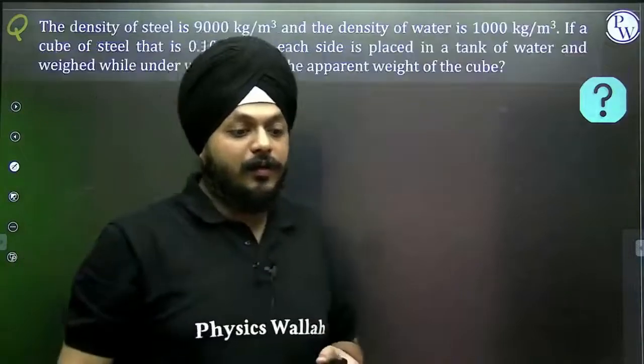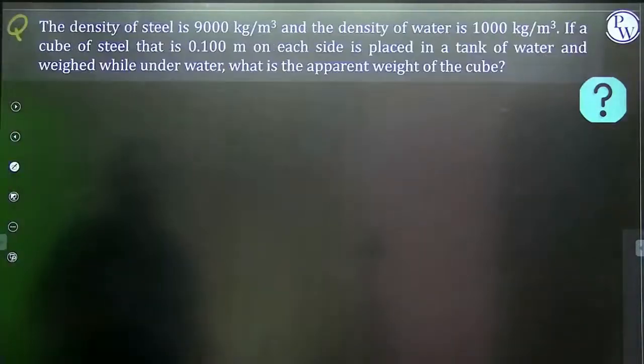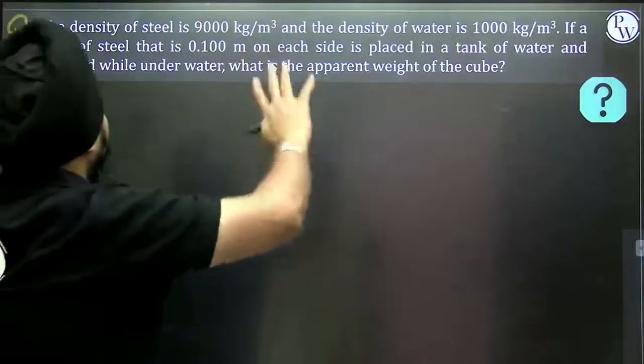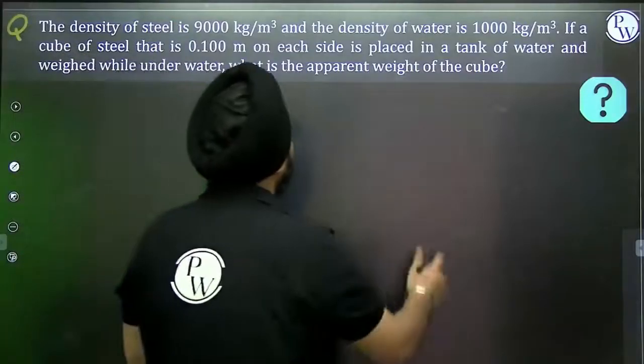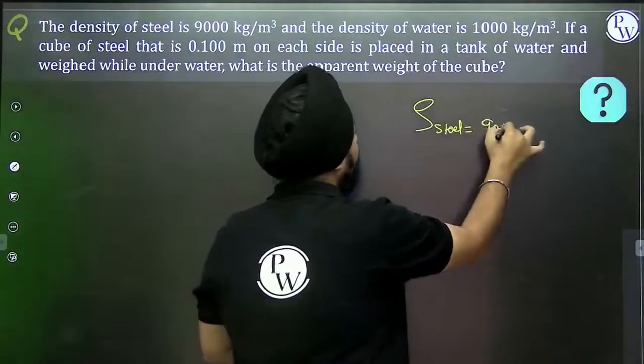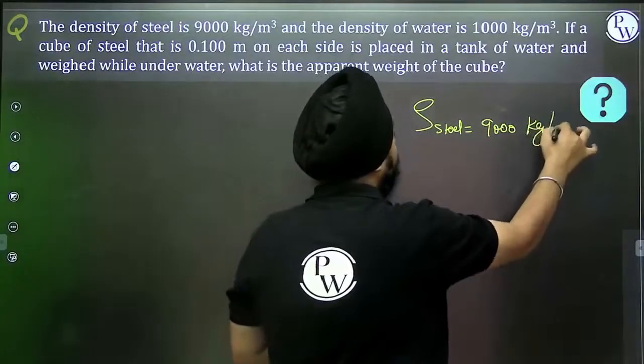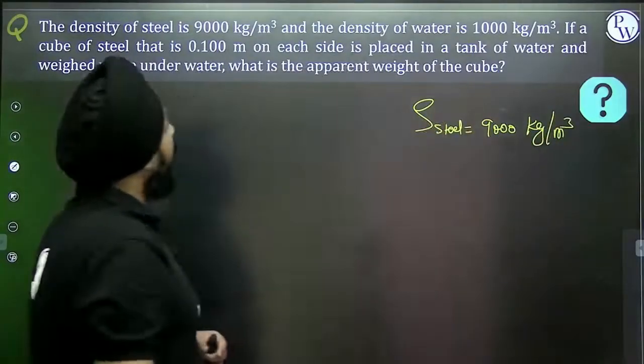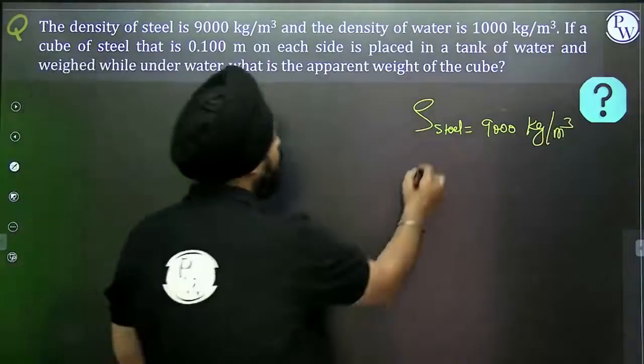Okay, now see, the density of the steel is 9,000 kg per meter cube. Density of steel, that is 9,000 kg per meter cube. And the density of the water is 1,000.